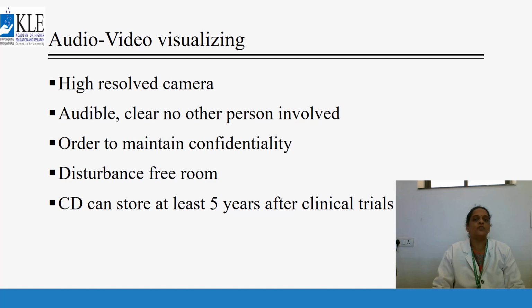The CD can be stored for at least 5 years after the clinical trial. Whatever recorded soft copies there are should be kept confidentially, for at least 5 years after the clinical trial. In some studies we can do audio-video consenting, but in some studies, like sexually transmitted diseases, these studies cannot be done with video; only audio is acceptable.